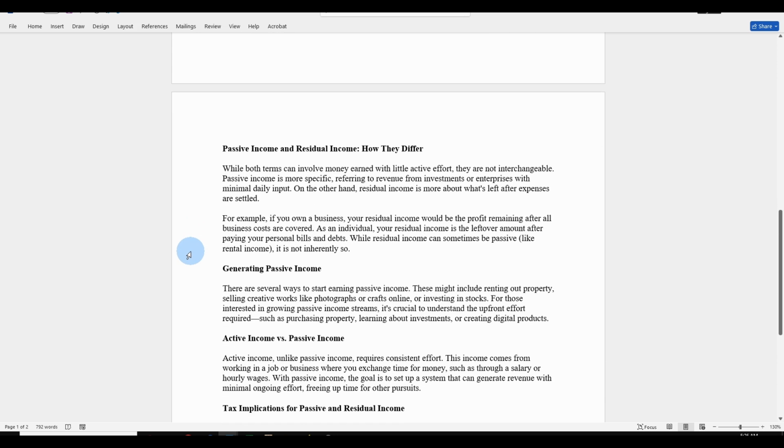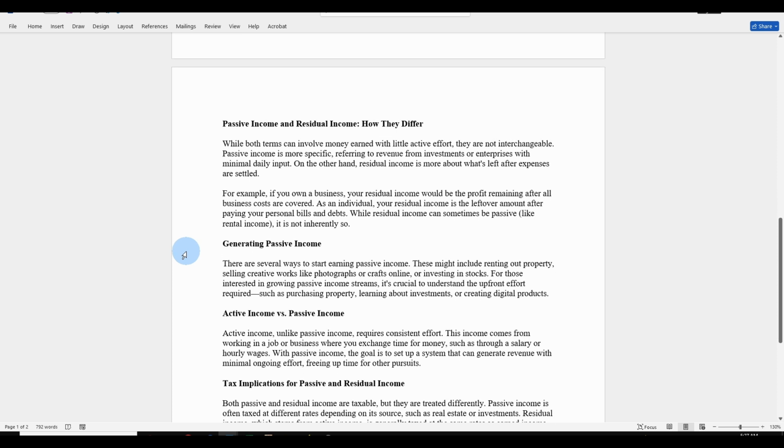Passive and residual income, how they differ? While both terms can involve money earned with little active effort, they are not interchangeable. Passive income is more specific, referring to revenue from investments or enterprises with minimal daily input. On the other hand, residual income is more about what's left after expenses are settled.